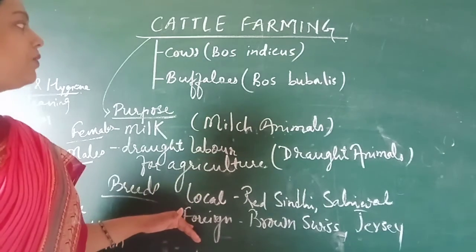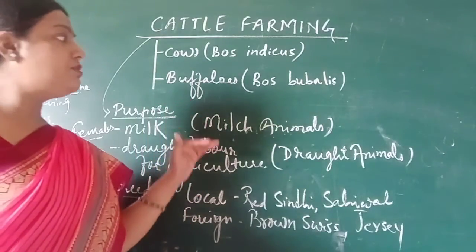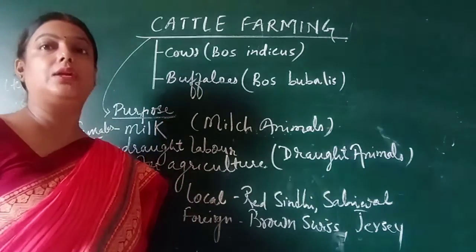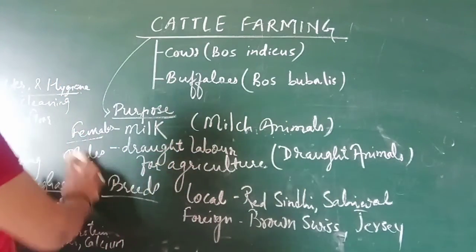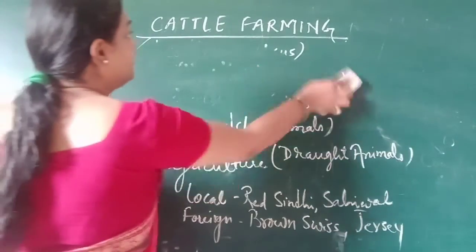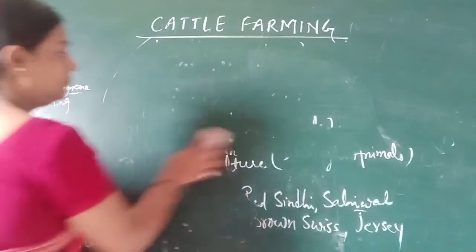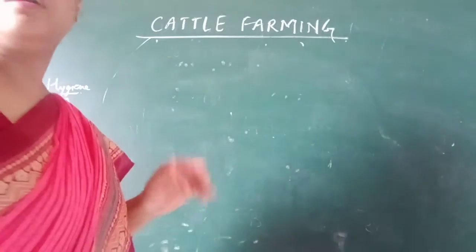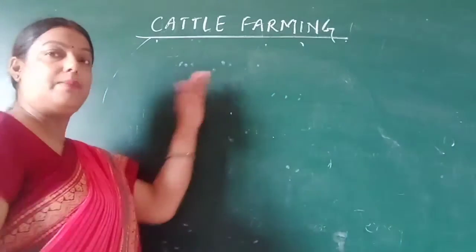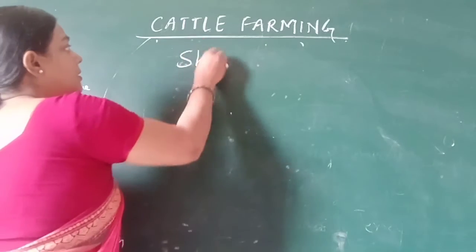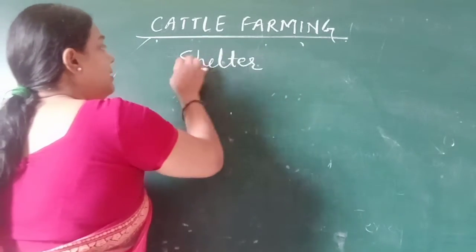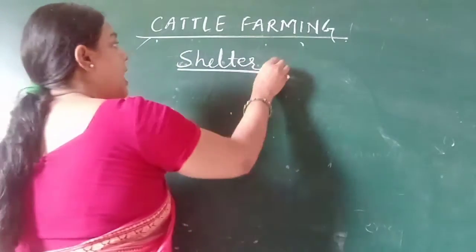Now let's see the various factors which we take into consideration during cattle farming. Children, first of all, we must take into consideration their shelter and hygiene.